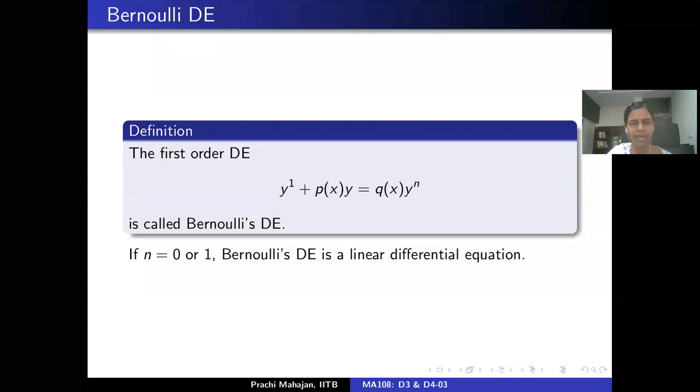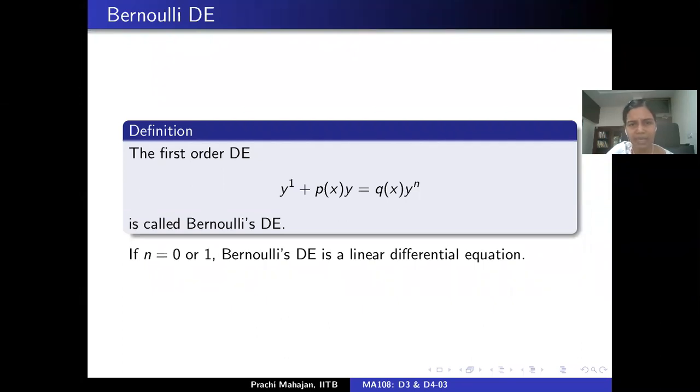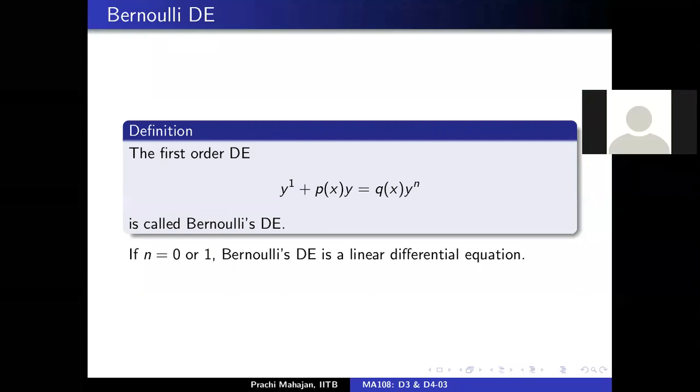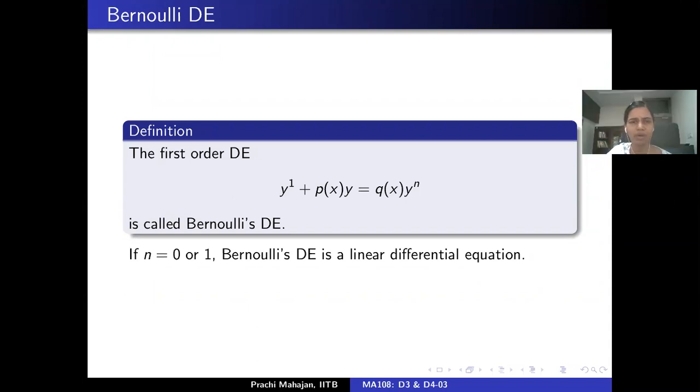So if n is 0 or 1, everybody would agree with me that the equation written above is linear, otherwise not, right? Correct? Is that okay? Now, how do we apply the knowledge of integrating factors to solve this differential equation is what we are going to discuss next.